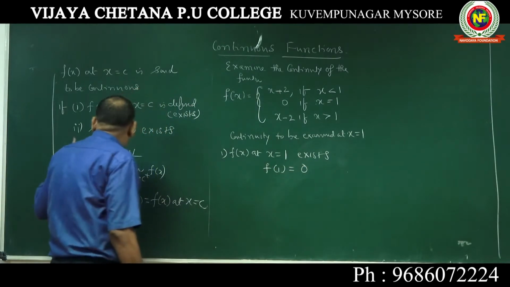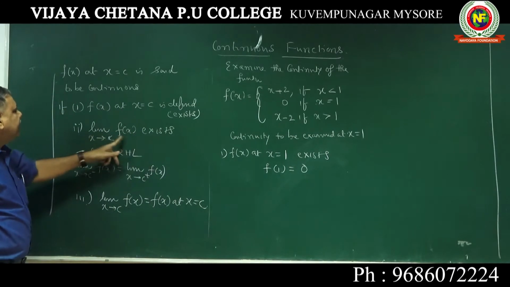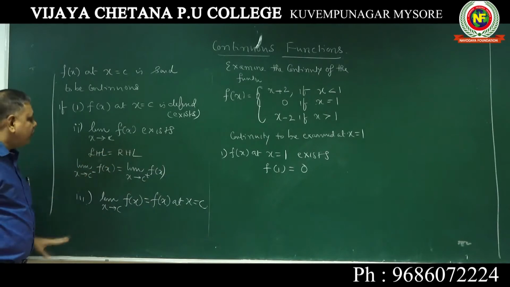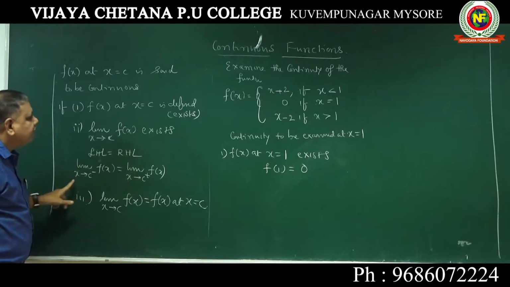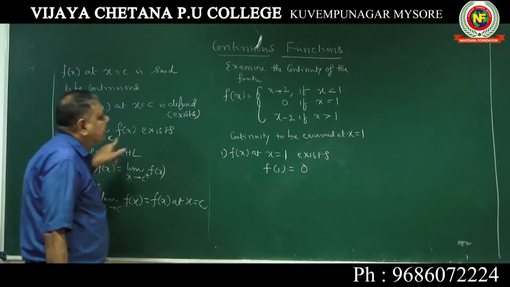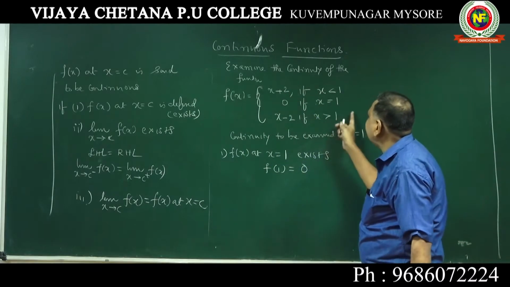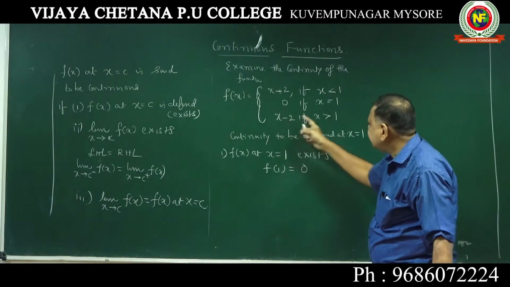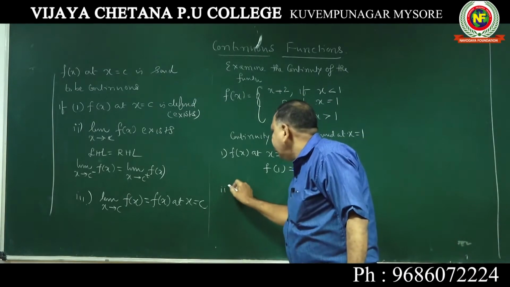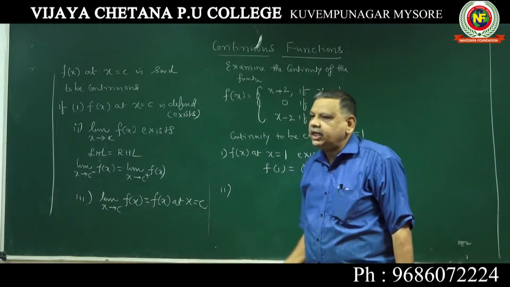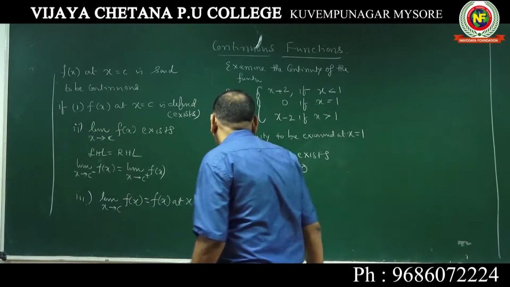Now go to the second condition. For the second condition, we need to check whether the limit as x tends to c of f of x exists. For this, the condition is that the left hand limit should be equal to the right hand limit. That is, the limit as x tends to 1 minus of this function should be equal to the limit as x tends to 1 plus. So the second condition we check only when LHL is equal to RHL, then the limit exists. We have to check.